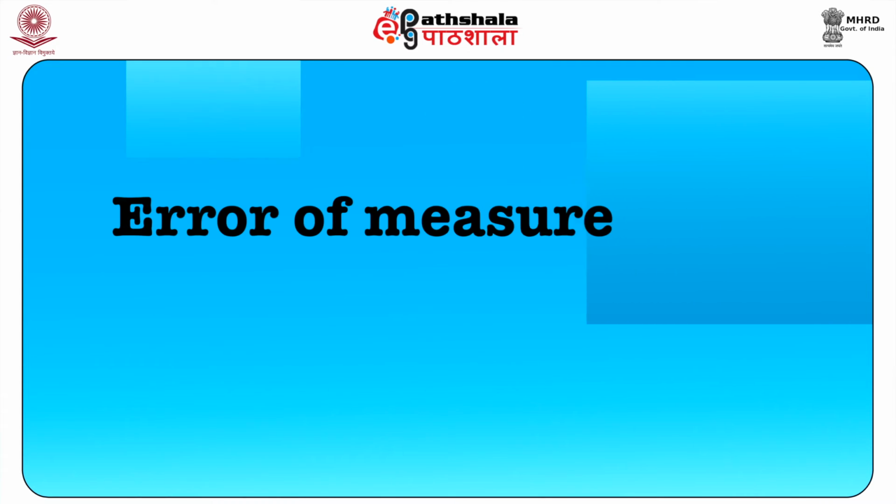Error of measurement. Steps to arrive at valid results in research start right from the time of its inception. Identification of the variables to be included to study the concepts and relationships, and their measurement, is of utmost importance. The difference between the true and observed values is the error of measurement. The observed values on a variable are a function of both the true values and the errors of measurement.